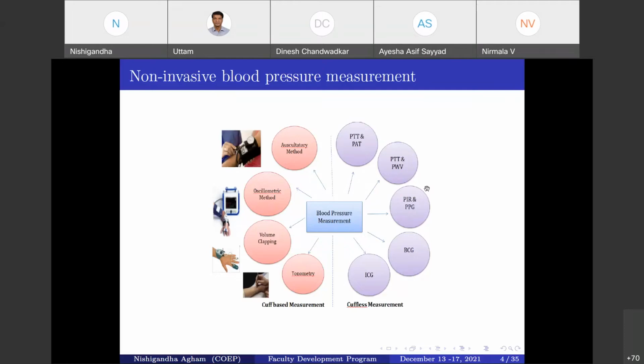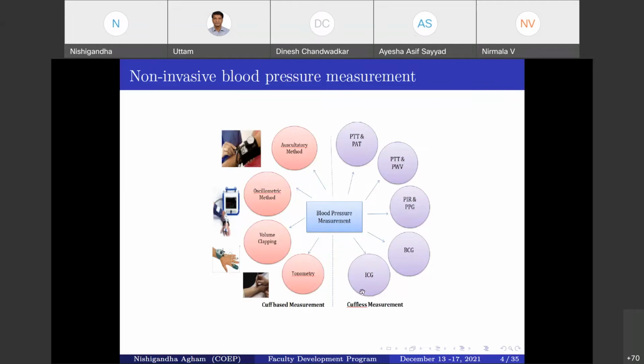Over many decades, researchers have put in a lot of effort to overcome the problems of cuff-based methods. Continuous 24 by 7 monitoring of blood pressure is very much needed for cardiovascular and heart patients, and that is not possible with the traditional cuff-based method.